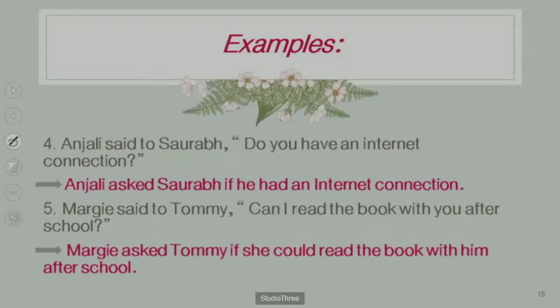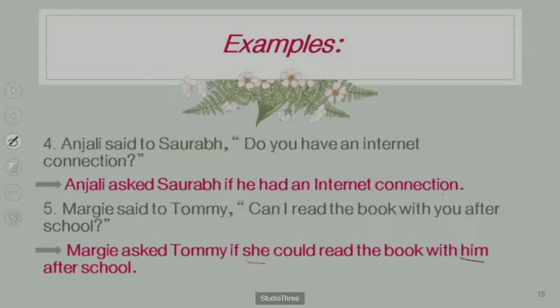Margie said to Tommy, "Can I read the book with you after school?" Again, this is a question, because you can see the question mark at the end of the sentence. So, Margie asked Tommy if she could read the book with him. Why him? Because Margie asked a question to Tommy, and Tommy is a boy. And she for Margie. Why? Margie is a girl. So she for Margie.